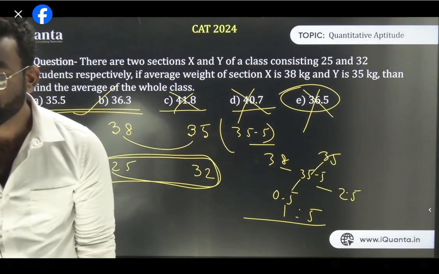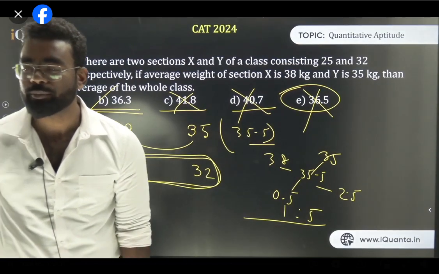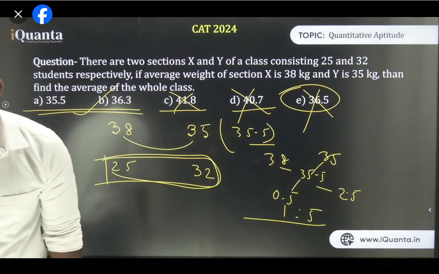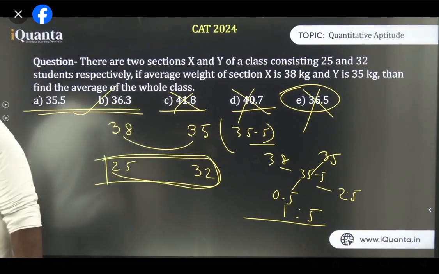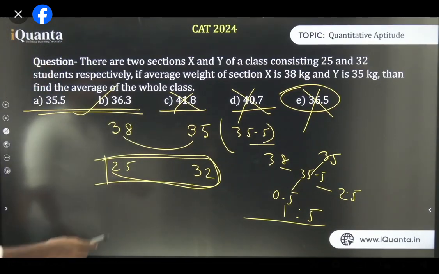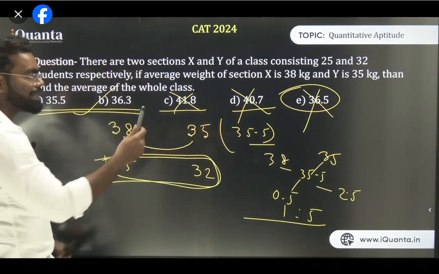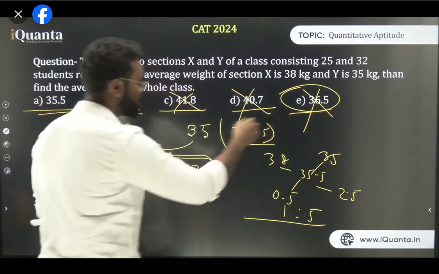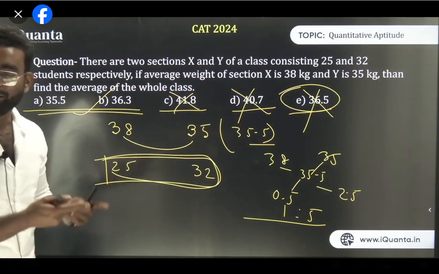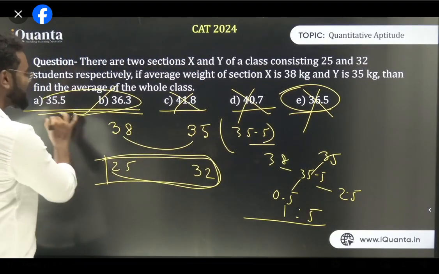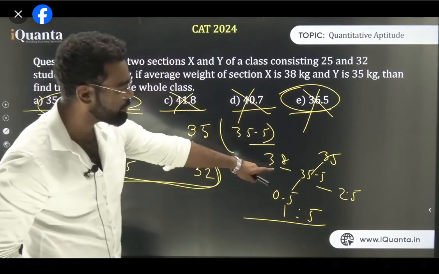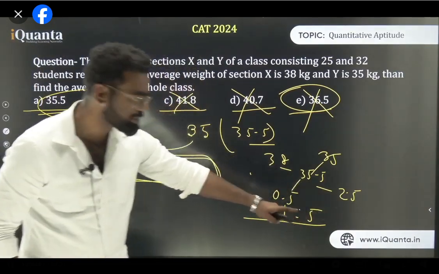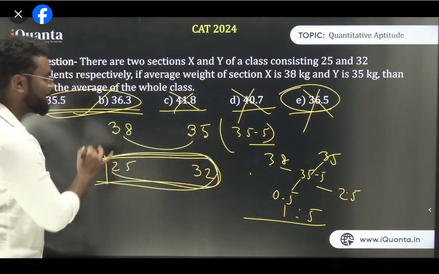Is it clear? Anshika Pal, what is the problem? You can do it with 35 also. You understand why I reject these two, because they are more than 38 and it has to be in between. Why I'm rejecting 36.5: because it has to be equal in the case of 36.5. This is the mid value. Second, in these two cases, just check with 35.5. In case of 35.5, the ratio has to be 0.5 and 2.5, which is 1:5. But the ratio has to be this one. So that's why your answer is this.